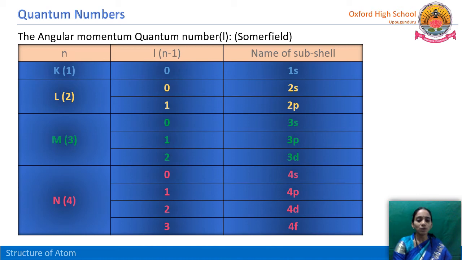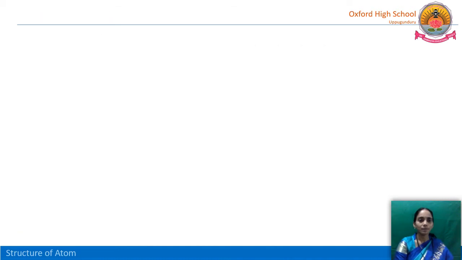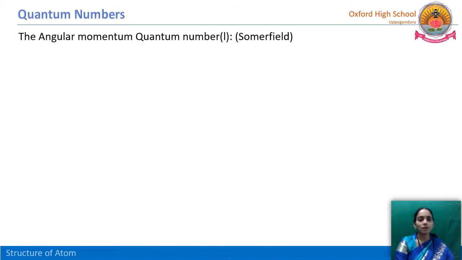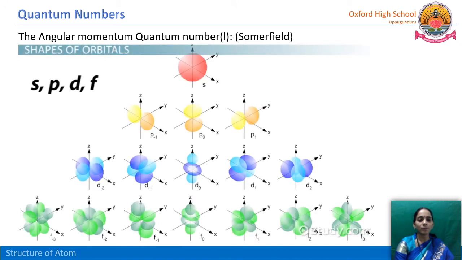Let us see what the shapes are. Here come the shapes of the s, p, d, f orbitals. The s orbital shape is spherical, whereas the p orbital is dumbbell and the d orbital is double dumbbell. And for f, observe here, they all are merged. Why? Because we can see clearly the three-dimensional pictures here, with the x-axis, y-axis and z-axis.